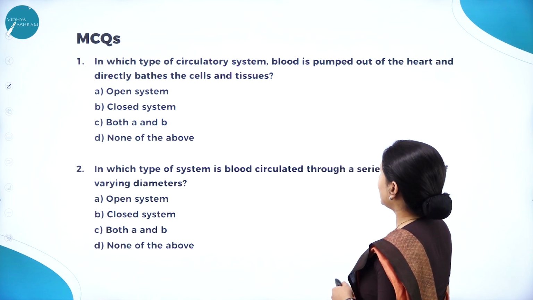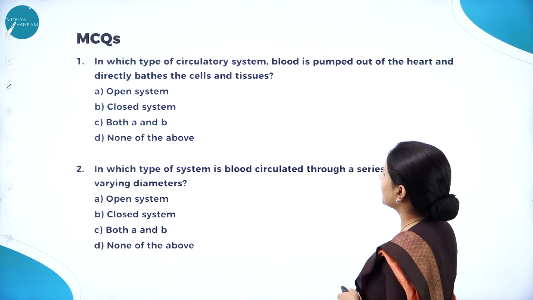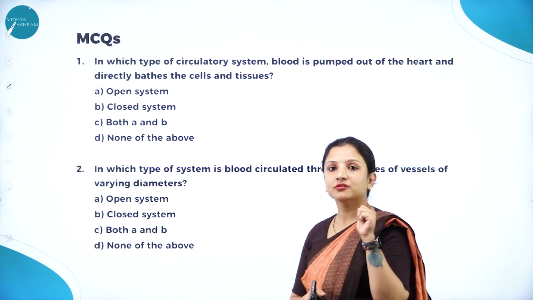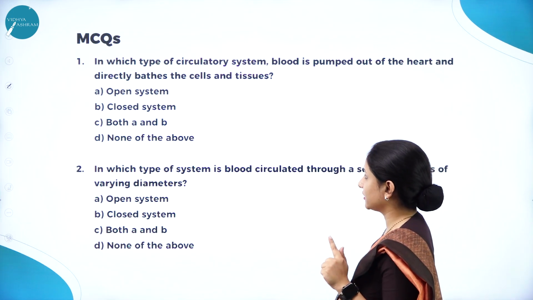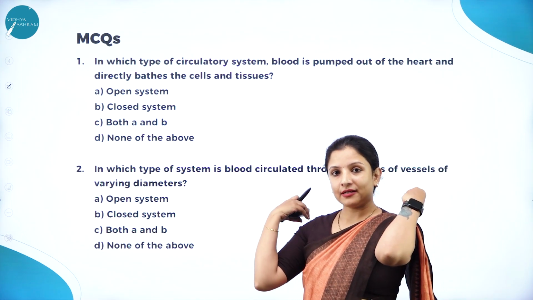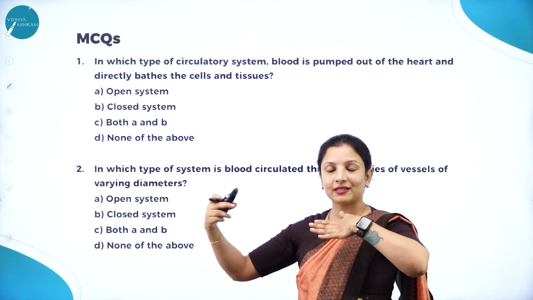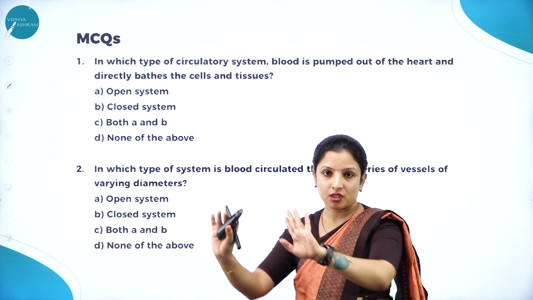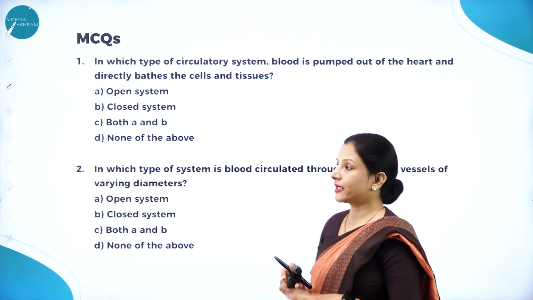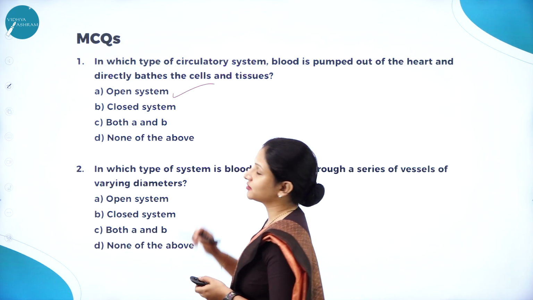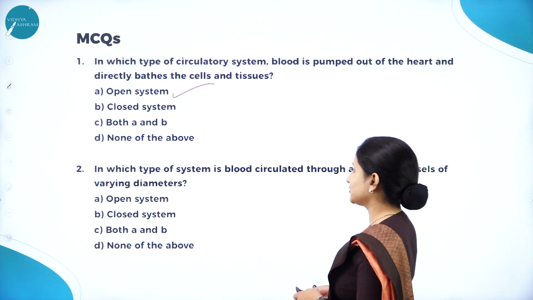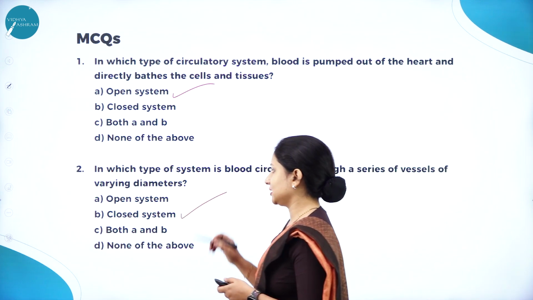So in which type of circulatory system is blood pumped out of the heart and directly bathes the cells and tissues? So circulatory system is of 2 types. One is the open type circulatory system and the closed type circulatory system. In the open type, there are no veins or arteries to carry blood to a particular organ. The blood is directly pushed out of the heart and all the organs are directly bathed in it. So it is the open system of circulation. Next, in which type of system is blood circulated through a series of vessels of varying diameters? It is the closed system.